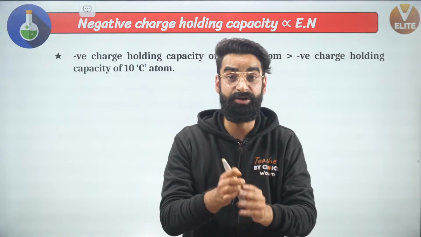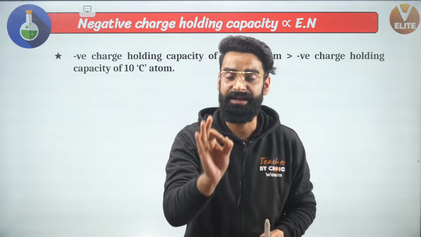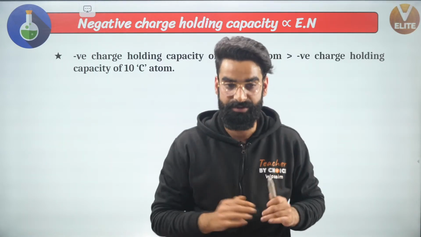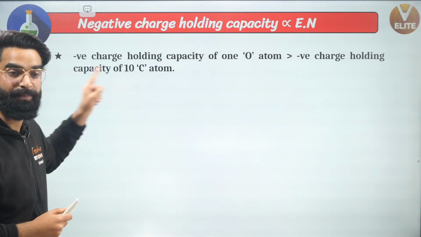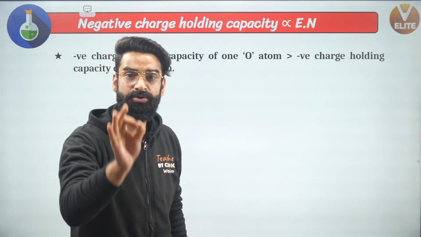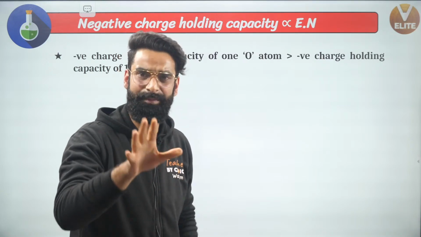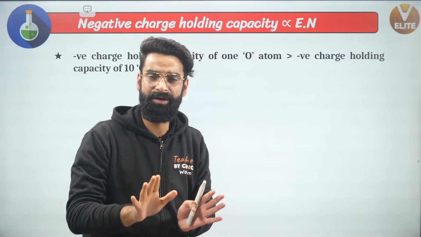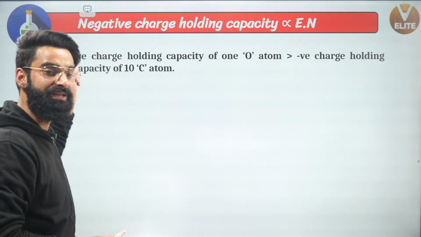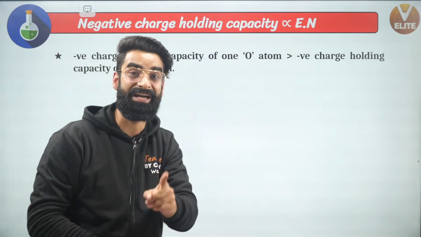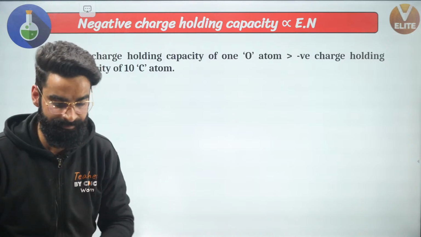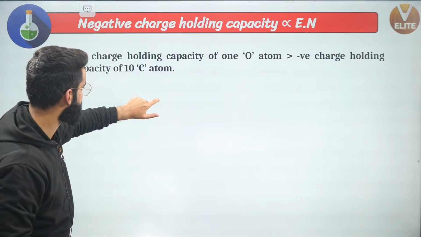Negative charge holding capacity of a single oxygen atom is greater than the negative charge holding capacity of 10 carbon atoms, guys. 10 carbon atoms. Where will I be using this statement? Understand what I'll say. Before showing the question, I told you just now, negative charge is more stable on a more electronegative element, positive charge is more stable on a less electronegative element. And right now, this is one more statement: negative charge holding capacity of one oxygen atom is greater than the negative charge holding capacity of 10 carbon atoms, right? Now, how will I be using this sort of statement right here?